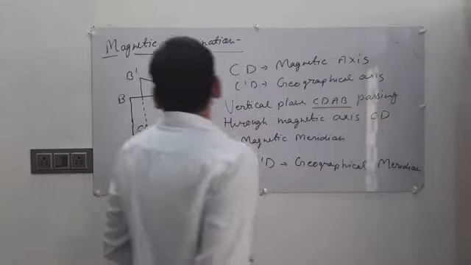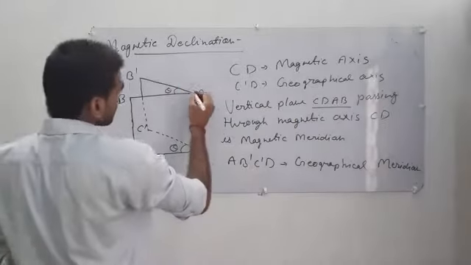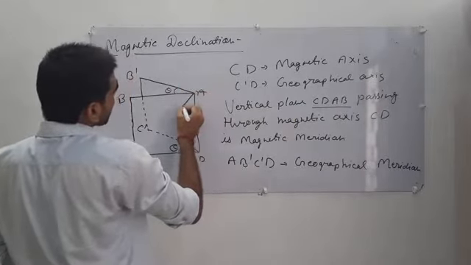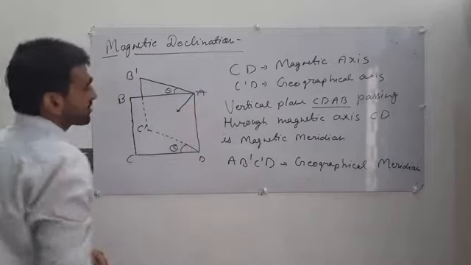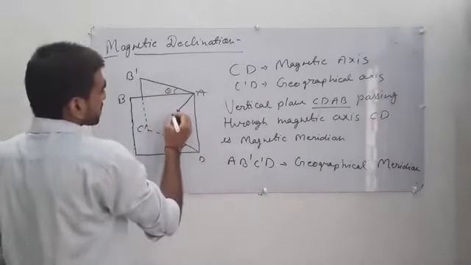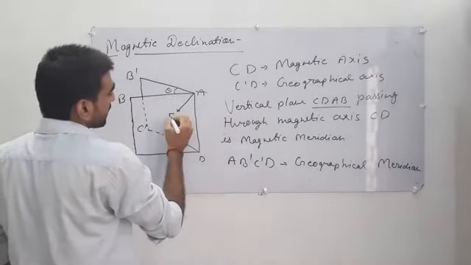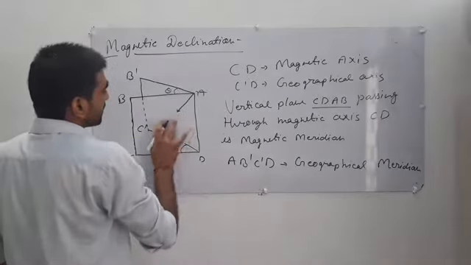Now this is the direction of the net magnetic field of Earth, denoted by BE.